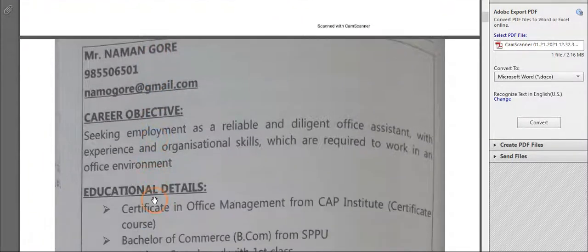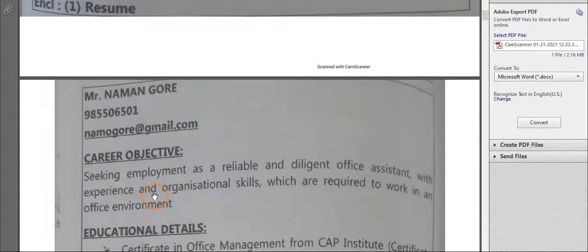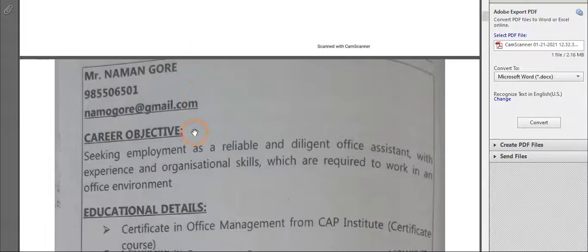That is also important. Now see the other one. This is your resume which you are attaching with the application letter. See, name of the person, mobile number, email ID, and as I told you, in your resume you have to write the career objective, meaning what is your objective in the particular firm. So you have to write: seeking employment as a reliable and diligent office assistant with experience and organizational skills which are required to work in an office environment. This is your objective. Objective is very important in a resume.